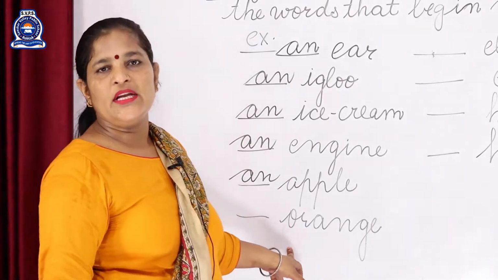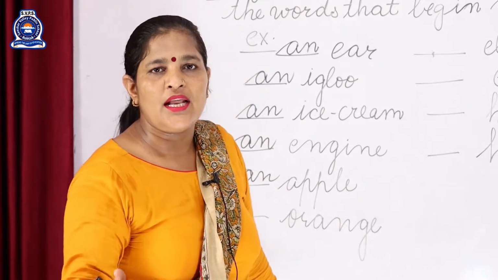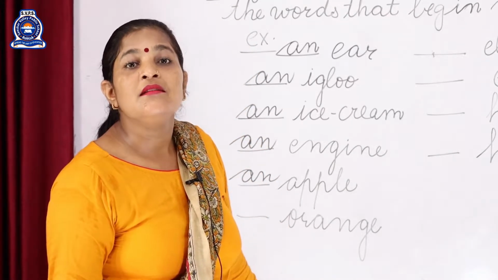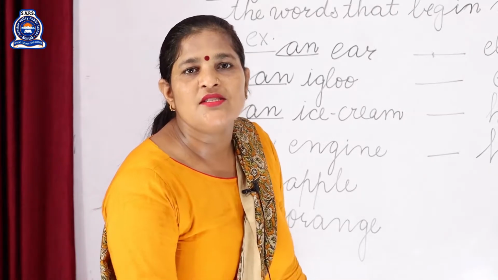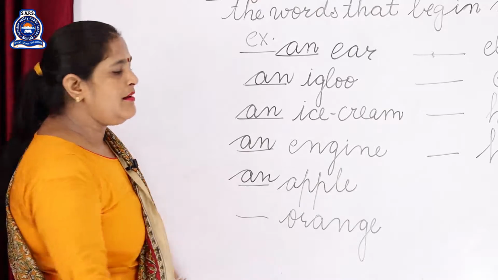Next one is beta orange. Orange. Can you tell me the name of the orange? Can you tell me the color of the orange? What is the color of orange? It is orange in color. So what we have to fill here? An.